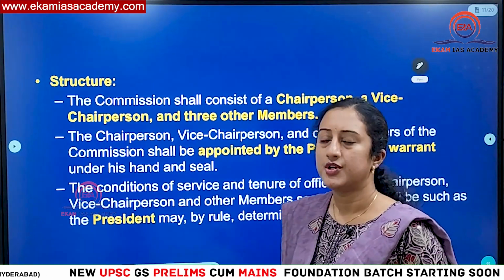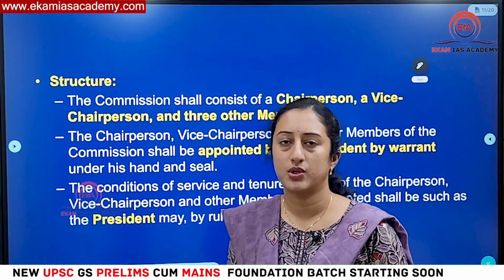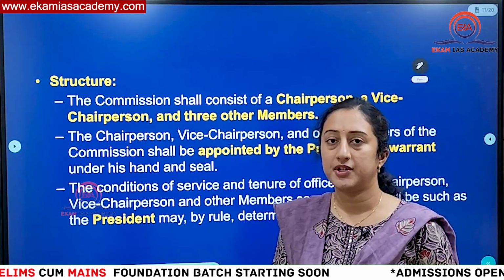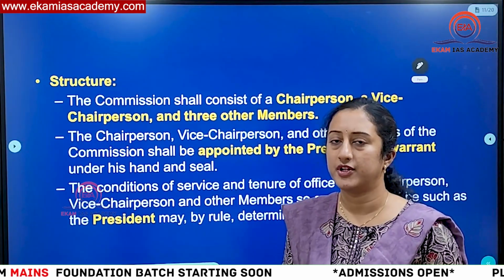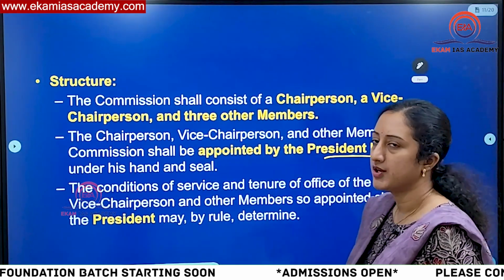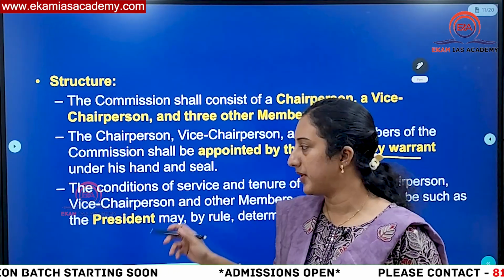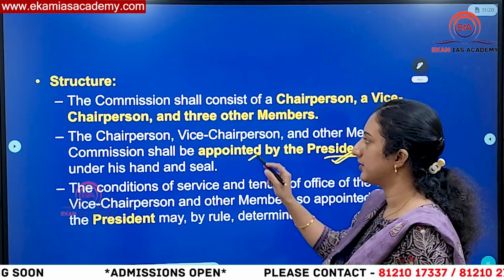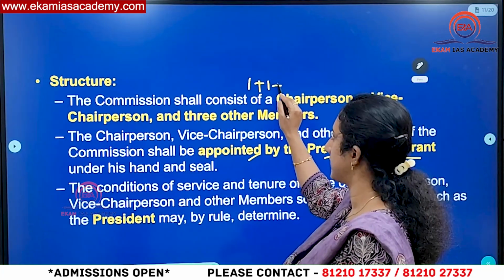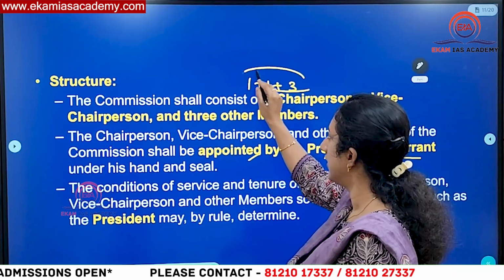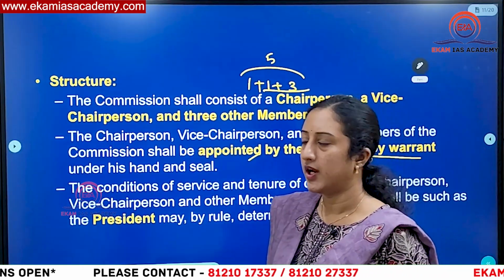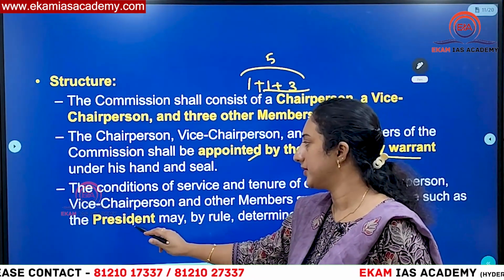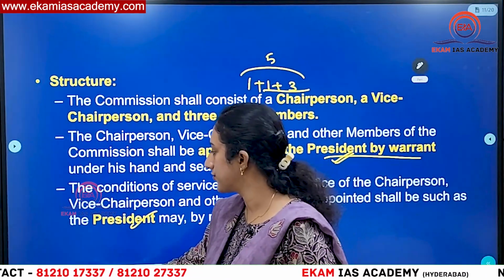Then what is the structure? Generally, the NCSC, being a constitutional body, is composed of a chairperson, a vice chairperson, and 3 members, who are all appointed by the President of India under his warrant and seal. So 1 chairman plus 1 vice chairman plus 3 members, totally 5 members, will be part of NCSC, and the conditions of service, the tenure, salaries, everything will be determined by the President himself, being a constitutional body.